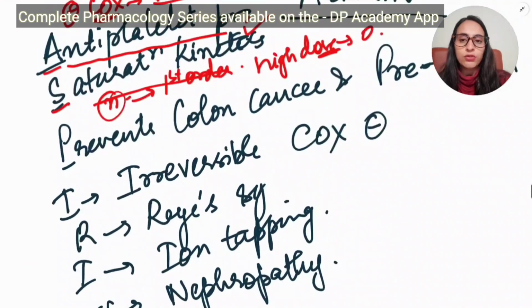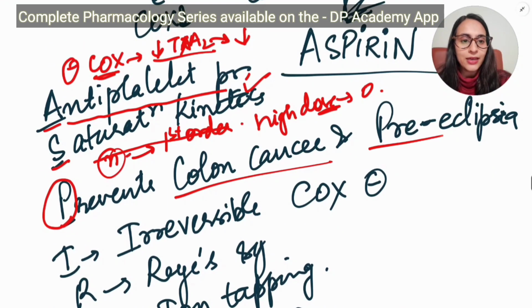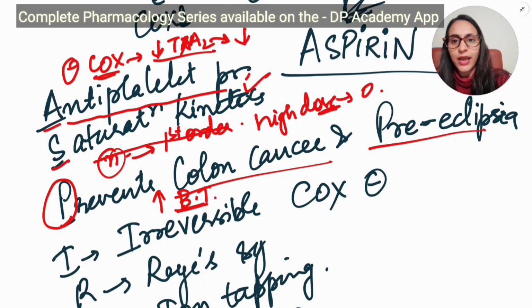So aspirin poisoning, also known as salicylate poisoning, and in the exam they can also ask about the drug that you can give, which is sodium bicarbonate. Now coming to P, it prevents colon cancer and preeclampsia. Also from P, you can remember it prolongs the bleeding time. I told you it acts as an antiplatelet. So because it is acting as an antiplatelet, there will be elongation of the bleeding time, BT.